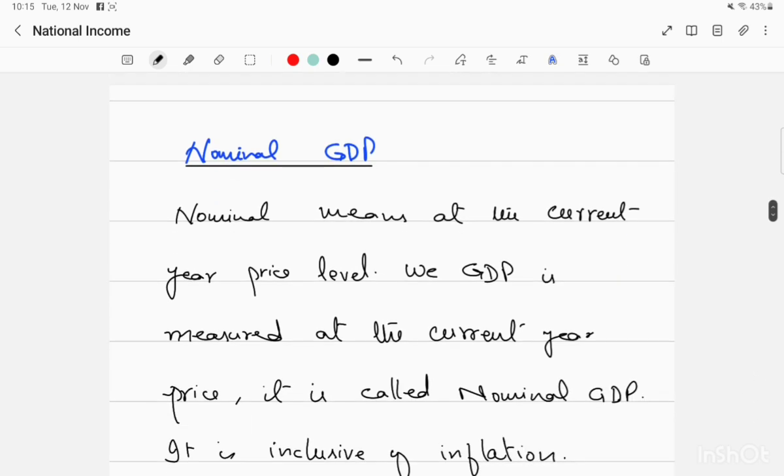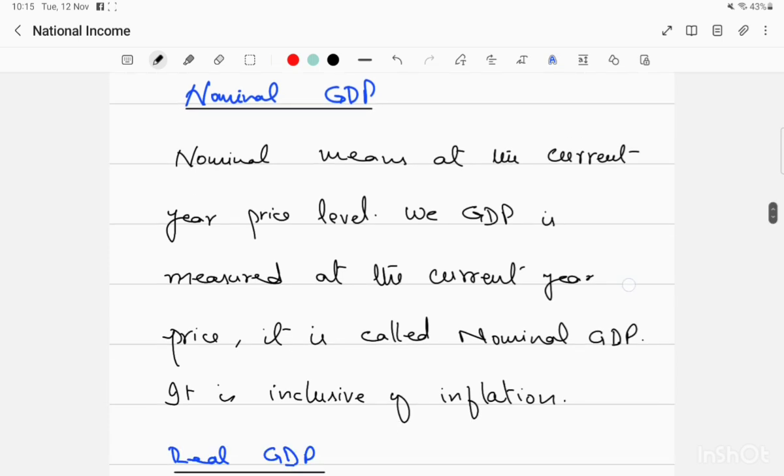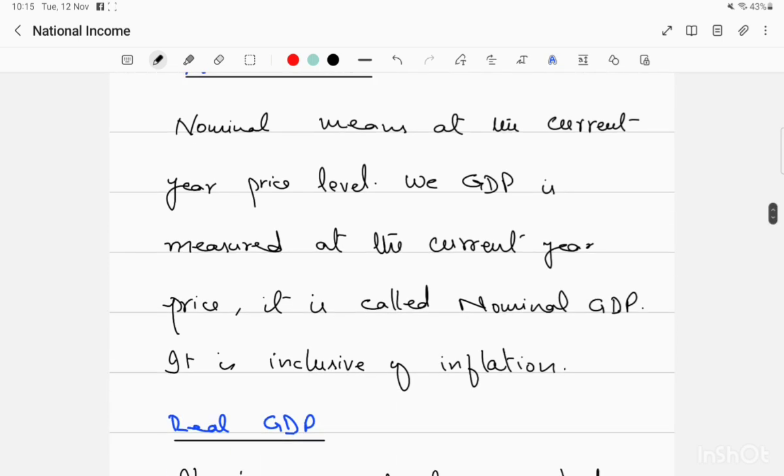Okay, now what is meant by nominal GDP? Actually, nominal means at current year prices. When GDP is measured at current year prices, you will know that current year prices might be increasing more than the increase in output in the country. So this nominal GDP is inclusive of inflation in our GDP value, which can be overstated. So it is called nominal GDP, which is inclusive of inflation when GDP is measured at current year prices.